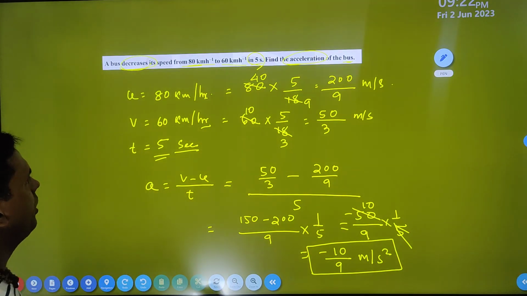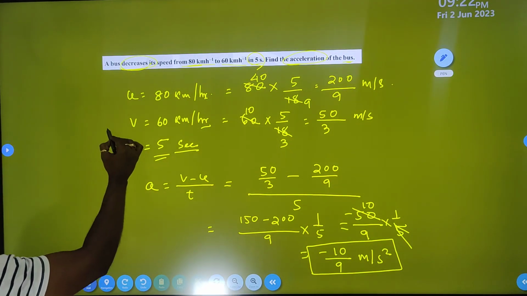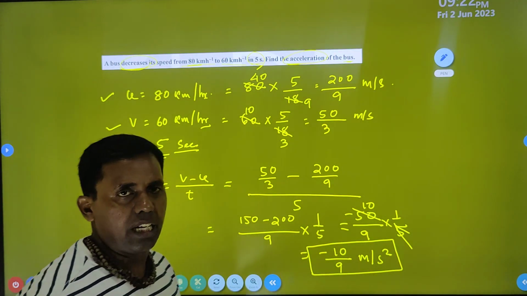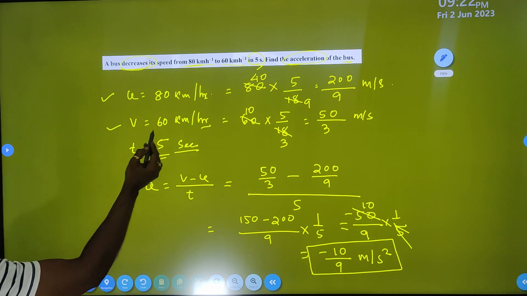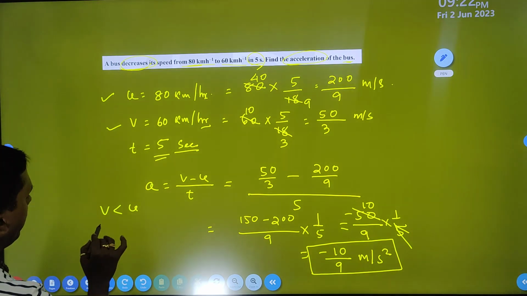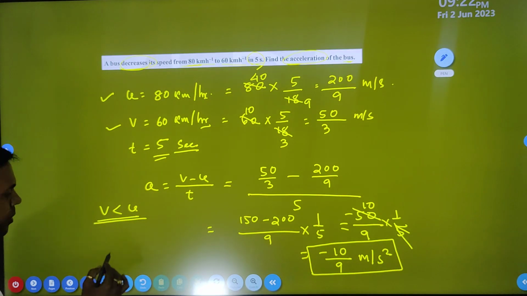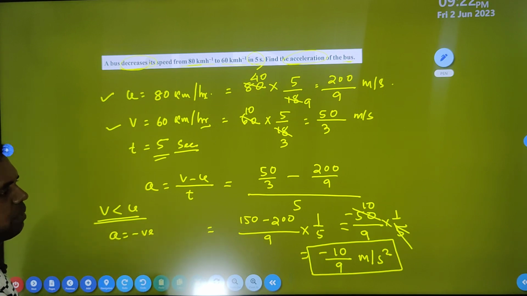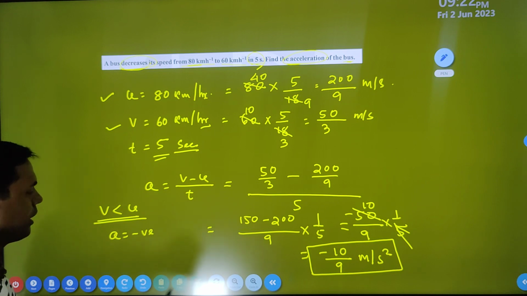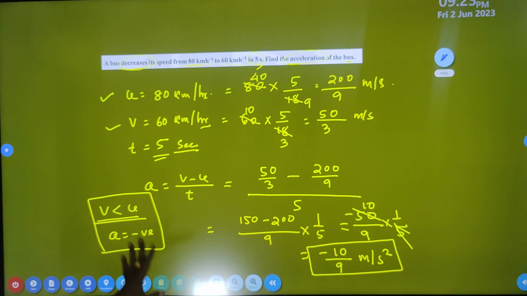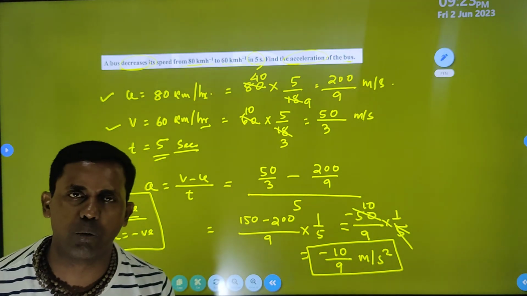जहां पर decrease हो रहा है, I told you, जहां पर final velocity and initial velocity का relation देखो, रिलेशन चेक कर लो, पता चल जाएगा. Final velocity v is less than u. When v is less than u, at that time acceleration a is always negative, and this negative acceleration is simply called retardation. Retardation मतलब decreasing of velocity. You can get an idea and you can get the solution of the questions.